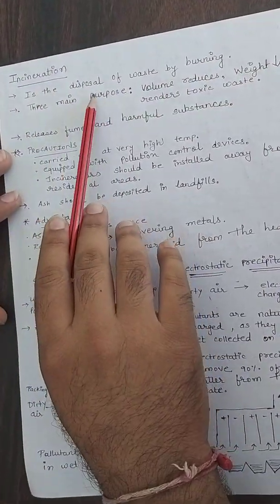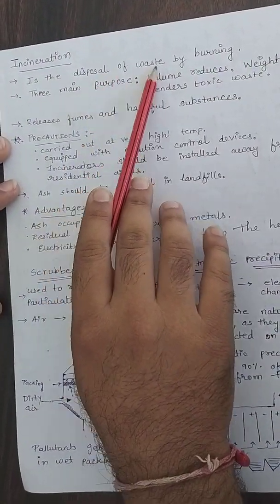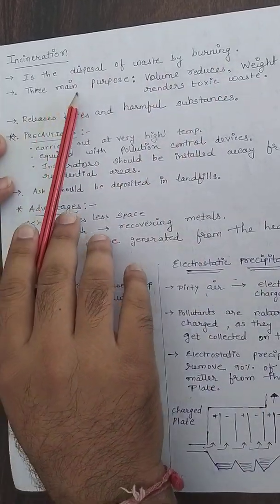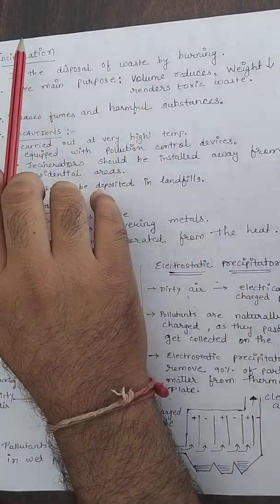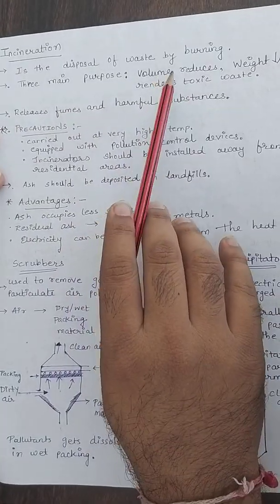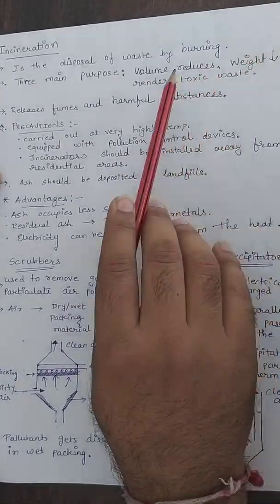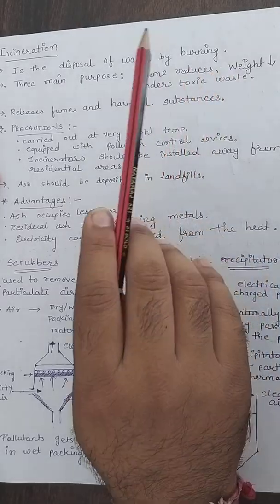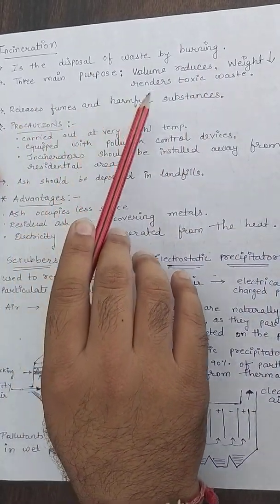Incineration. This is the technique by which waste is disposed of by the burning method. There are three main purposes of doing incineration: volume reduction, weight reduction, and rendering toxic waste harmless. It also releases fumes and harmful substances.